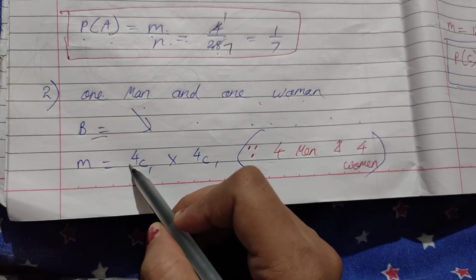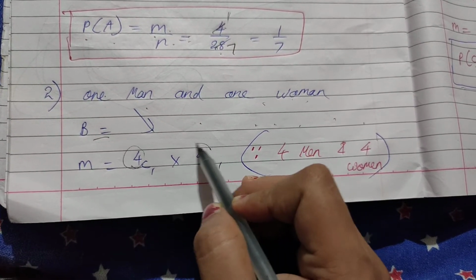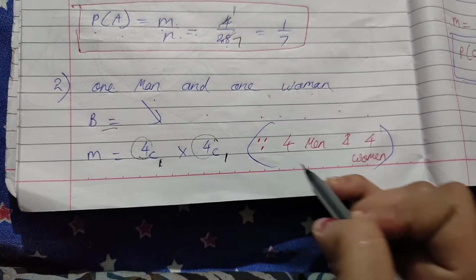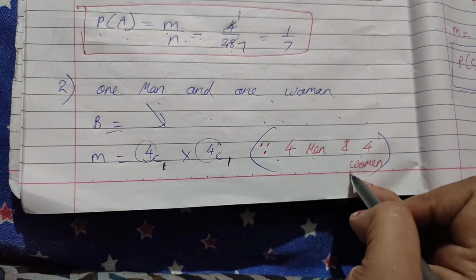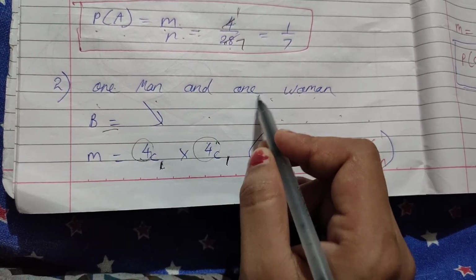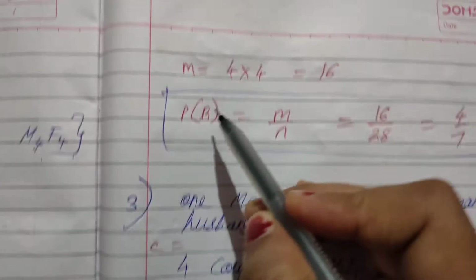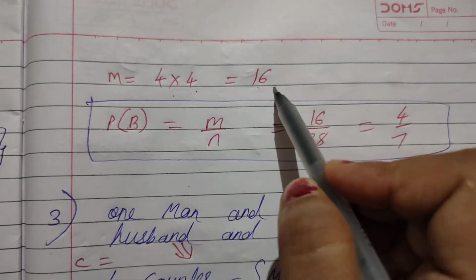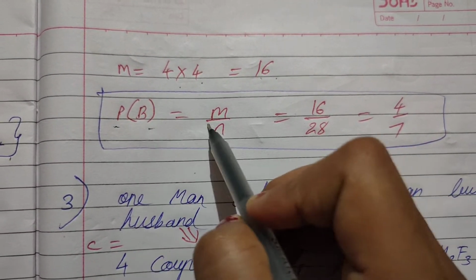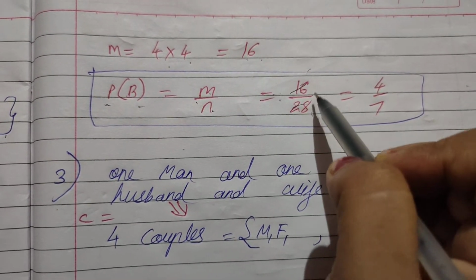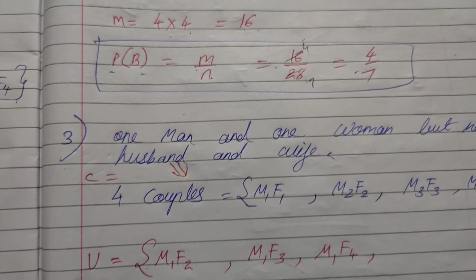So how many total men we are having? 4. How many total women we are having? 4. So out of that we will be having only 1, 1. Because 4 men and 4 women, out of them only one we have to select. 4C1, 4C1. So m equals 4 into 4, which will be equal to 16. So probability B equals m upon n, which will be equal to 16 upon 28. Just have the cancellation, you will be getting the answer 4 upon 7.